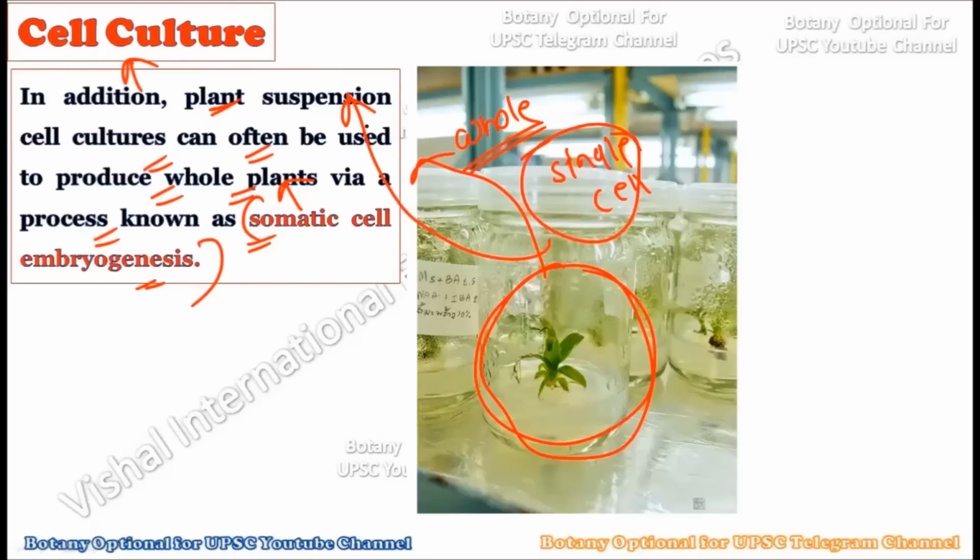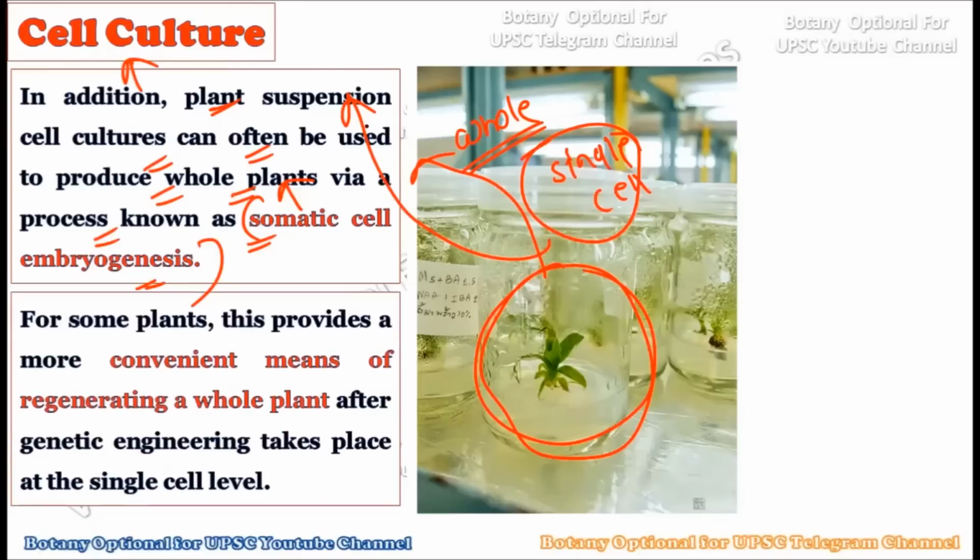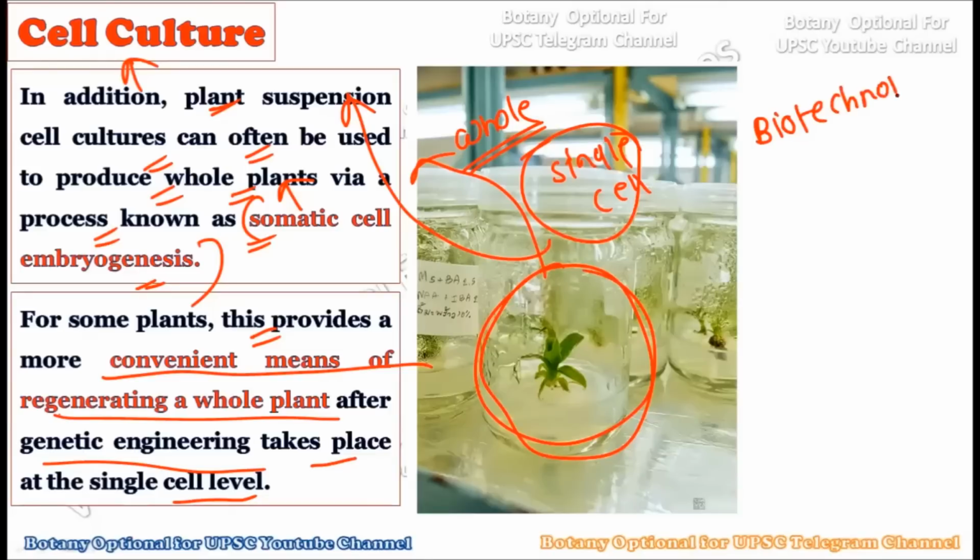Out of one single cell, the whole new plant is created through the process known as somatic cell embryogenesis. For some plants this provides a more convenient means of regenerating whole plants after genetic engineering takes place at the single cell level. In genetic engineering techniques, or biotechnology, for example, you take a cell that has natural genetic material in it. Now you want to insert some specific gene into this single cell, and you have inserted a single gene into its genome.